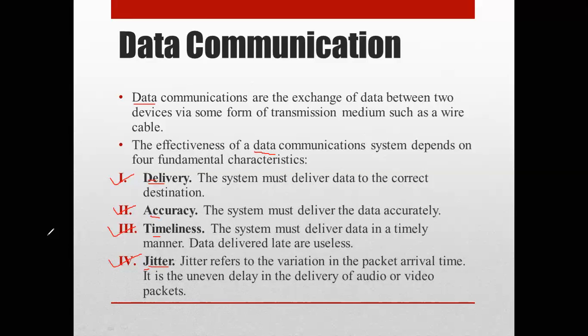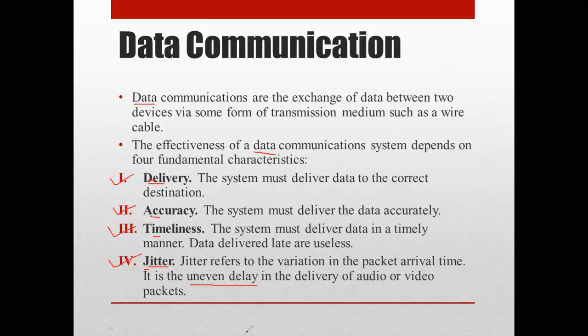Jitter means, if in simple terms you want to remember this characteristic of data communication, it is nothing but an uneven delay. Uneven delay. Okay. So this jitter refers to the variation in the arrival time. Variation means change, because of which delay happens. So it is an uneven delay in the delivery of audio or video packets.